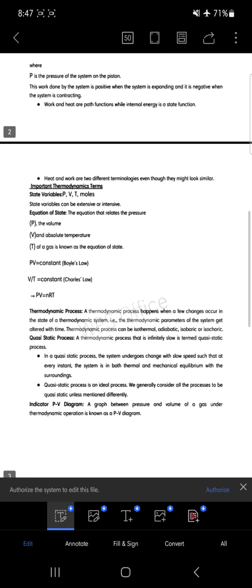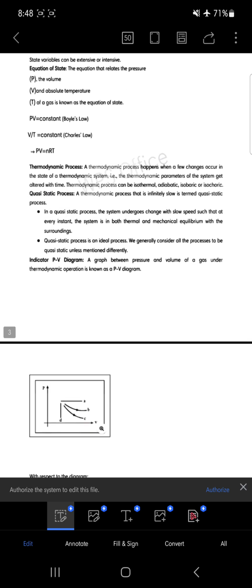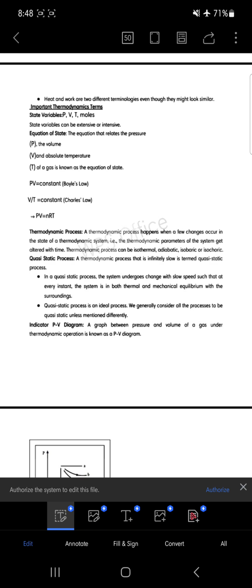Further, this is the normal thing that you might have studied in chemistry also. So this is the ideal gas equation that you can see, PV equals nRT. Now further we talk about the thermodynamical process. That is the main thing, the heart of thermodynamics.